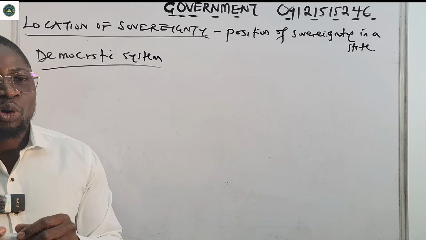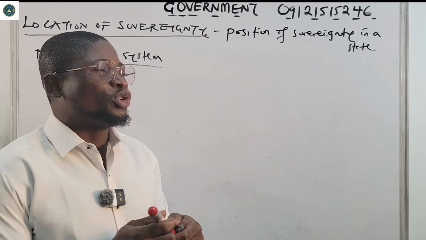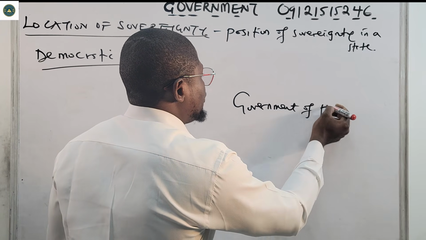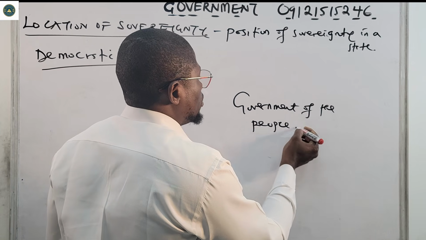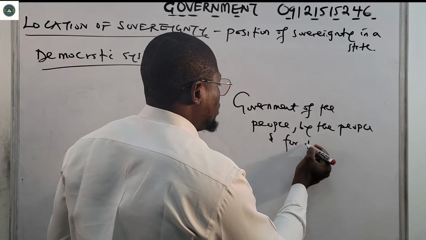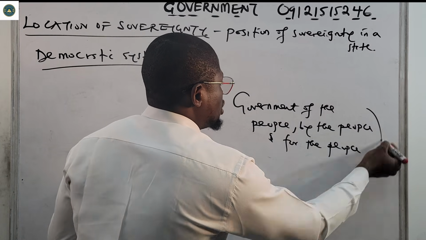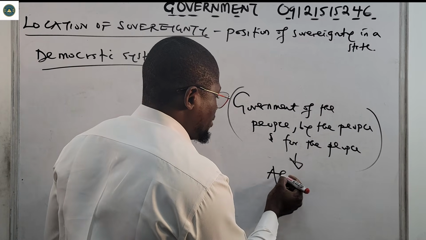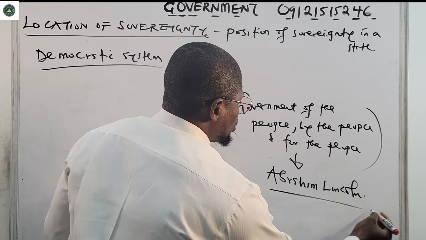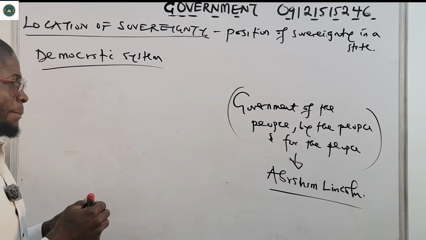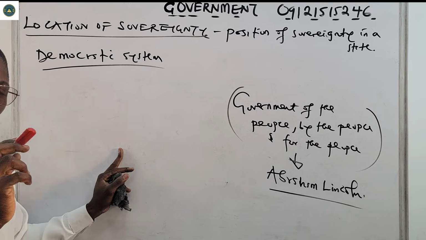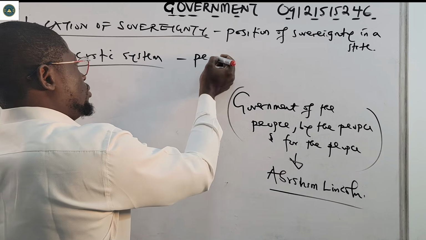According to Abraham Lincoln, he defined democracy as the government of the people, by the people and for the people. This was brought by Abraham Lincoln, so please take note of that. That means that the location of sovereignty in a democratic system of government is the people.